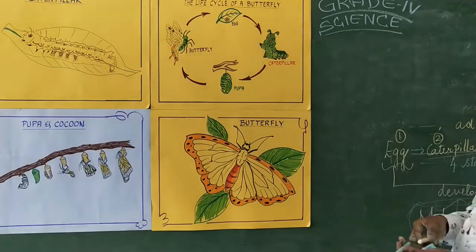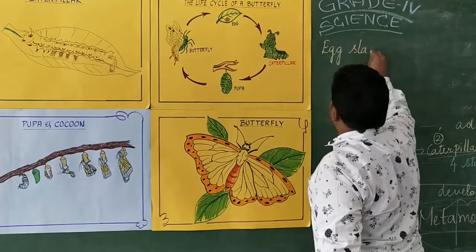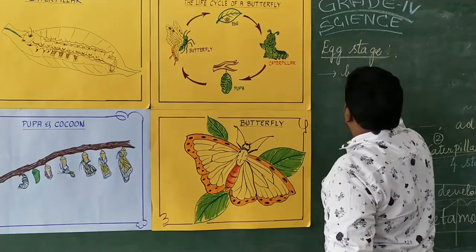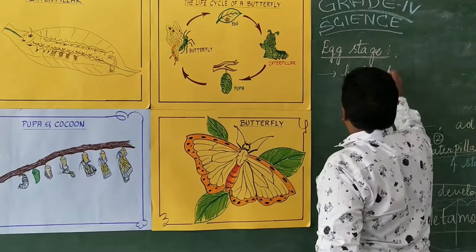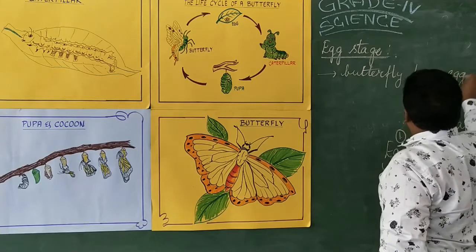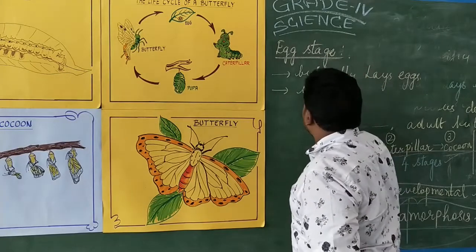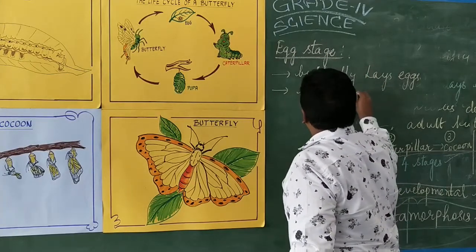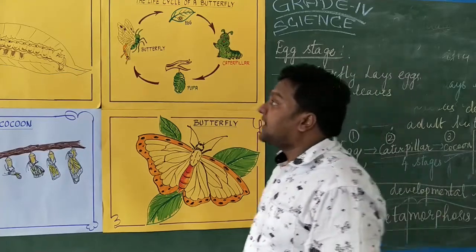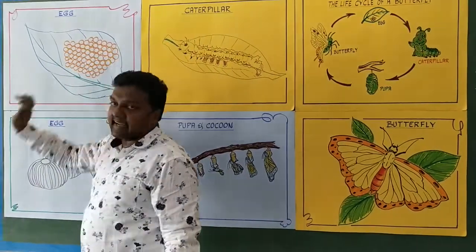Okay. So first is what? Egg stage. In the egg stage, what's happening? The butterfly lays eggs. Correct? The butterfly lays eggs on the leaves. Plant leaves. In the diagram, these are the leaves, and it lays eggs on the leaf surface.